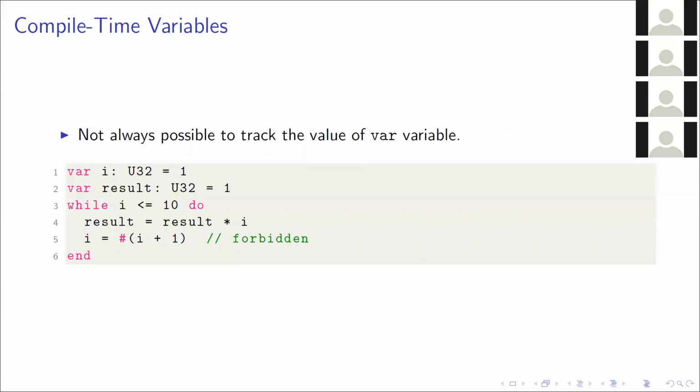What about the vars? You can't always track the value of a var variable. For example, here we define I to be equal to 1 at line 1, and then we increment it on each iteration of a while loop. Then at line 5, we say, okay, I want I to be equal to I plus 1, but as a compile-time expression, I plus 1. You couldn't really figure out what the compiler should rewrite that expression to, so we declare that to be forbidden. And this relates back to beta reduction, for example, where I would be a free variable, so you couldn't really reduce this expression. And this idea of beta reduction I'll come up on again later.